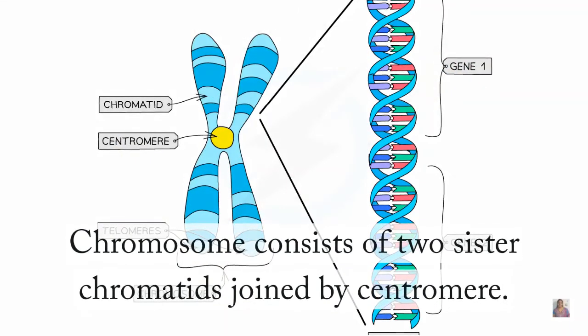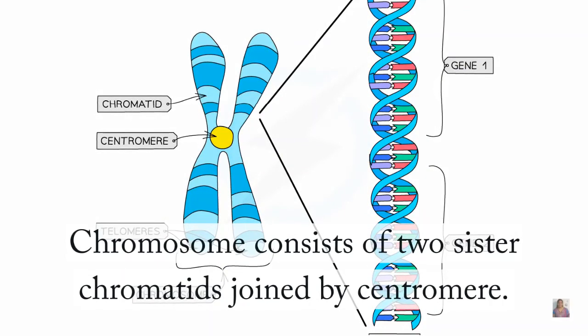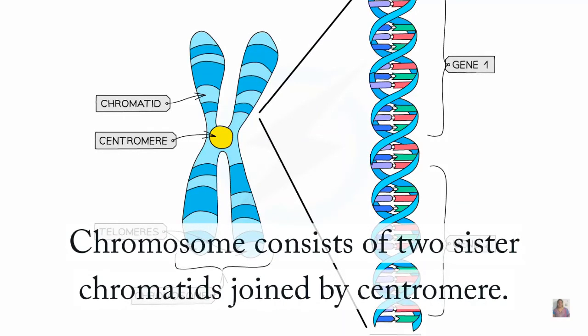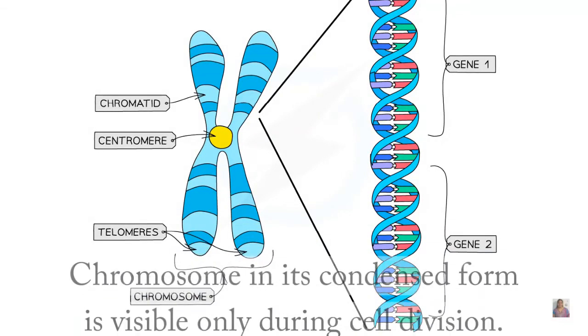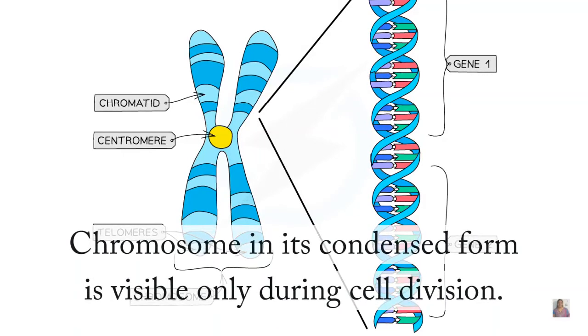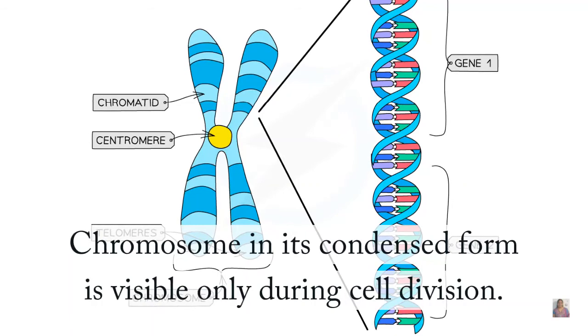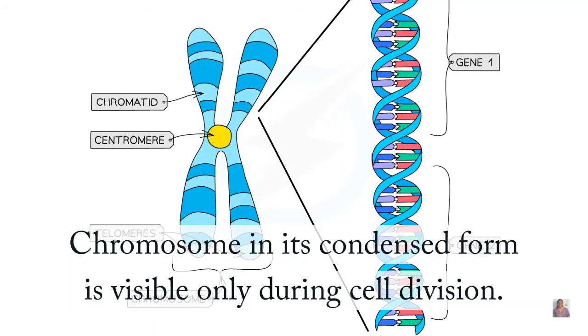Chromosomes consist of two sister chromatids. You can see this in this picture. These two sister chromatids are joined by a centromere. A chromosome in its condensed form is visible only during cell division. At other times, it remains as chromatin fibers.